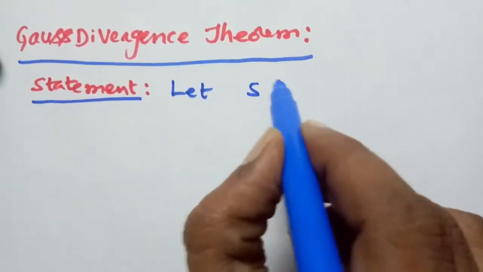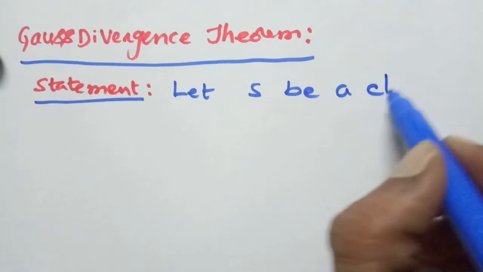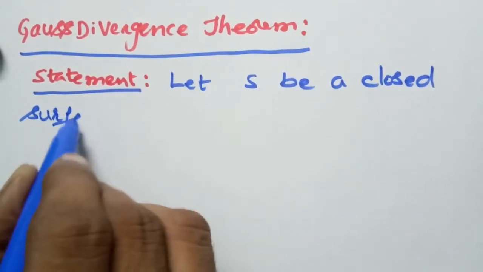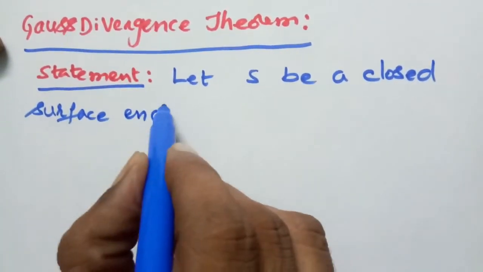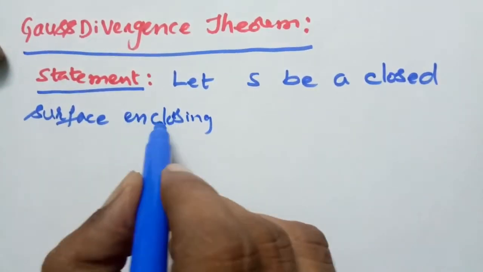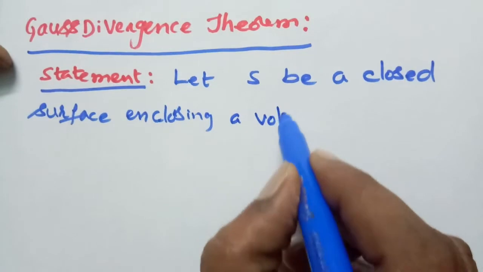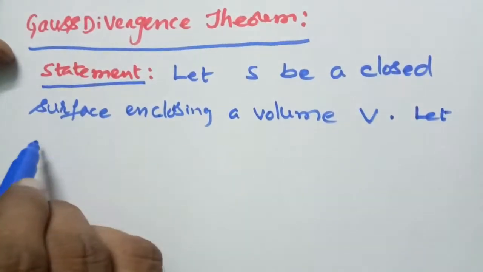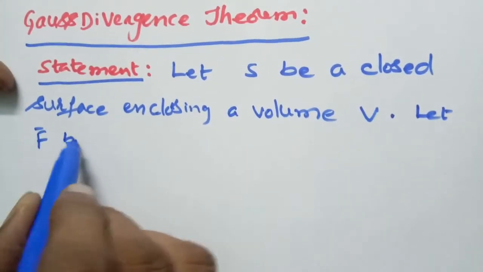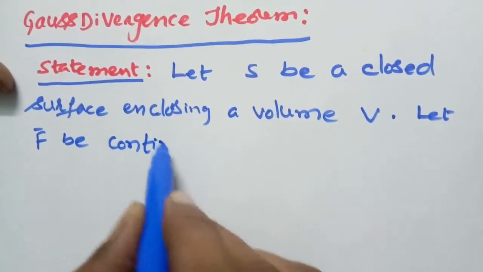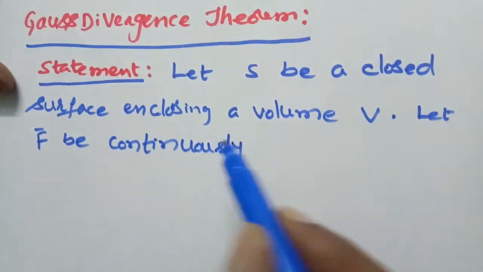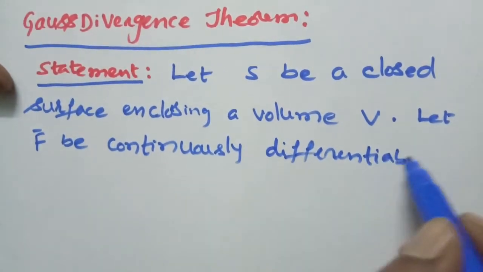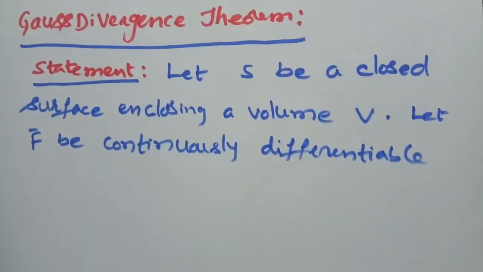Let S be a closed surface enclosing a volume V, and let F bar be a continuously differentiable vector point function.